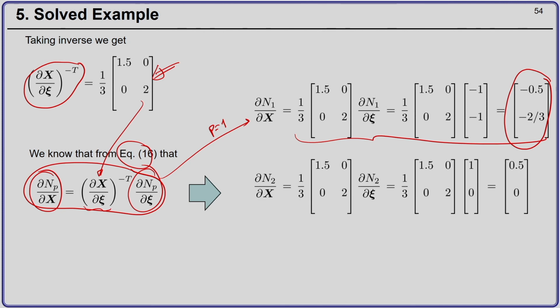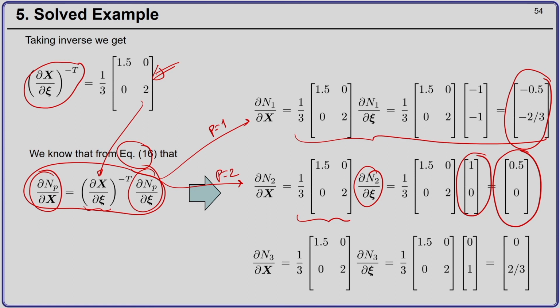For p equal to 2, I can substitute del N2 by del psi, which is 1 0, and I get del N2 by del X. So, the derivative of the second shape function with respect to material coordinates is 0.5, 0, and for the third node I can compute the derivative of the third shape function with respect to material coordinates as 0, 2 by 3.